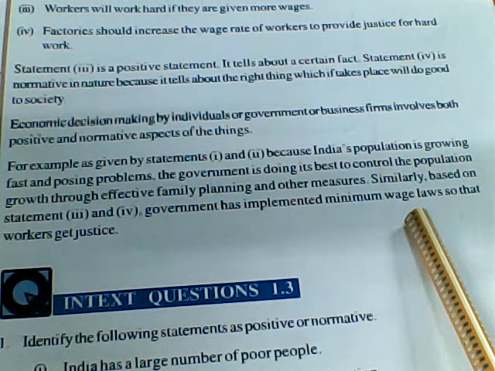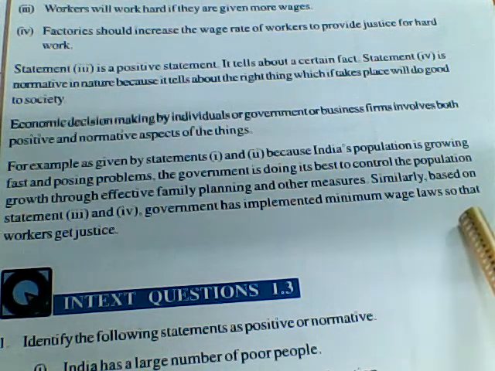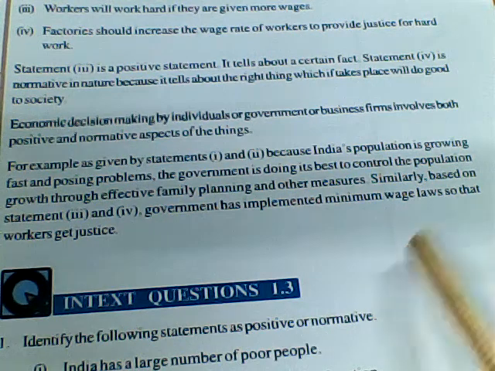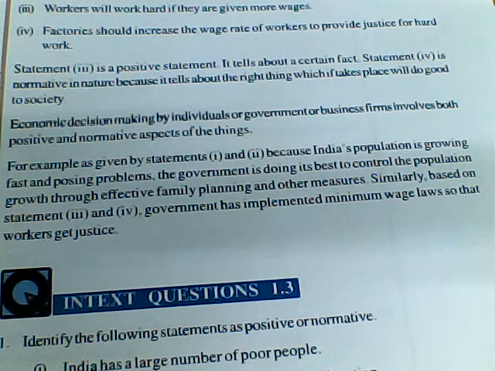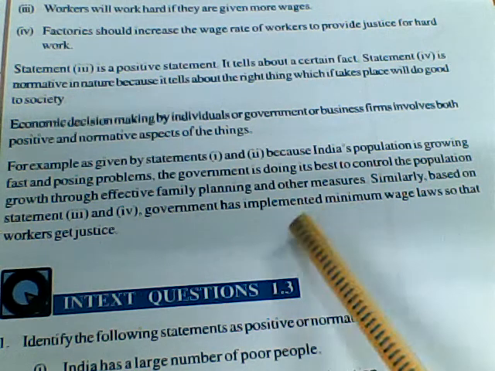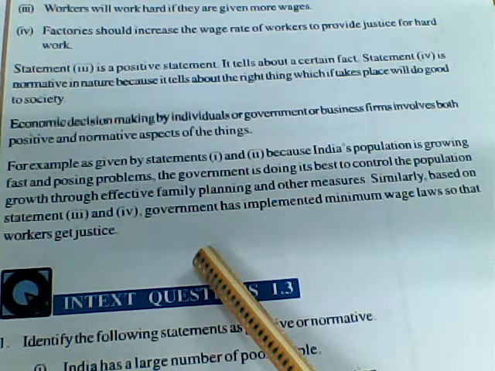The minimum wage of one particular worker should be a certain amount for 8 hours into 24 days. So Sunday is a holiday for them. Considering all these things, they have to do justice to the workers as well.